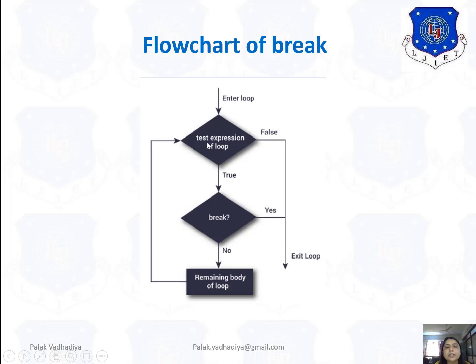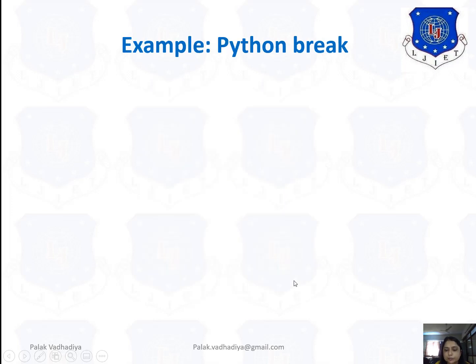Now here the flowchart of the break is given. See here, first of all the test expression of the loop is checked. If it is true, then it will check: is it break? No. Then the remaining body is executed. If yes, then it simply exits from the loop.